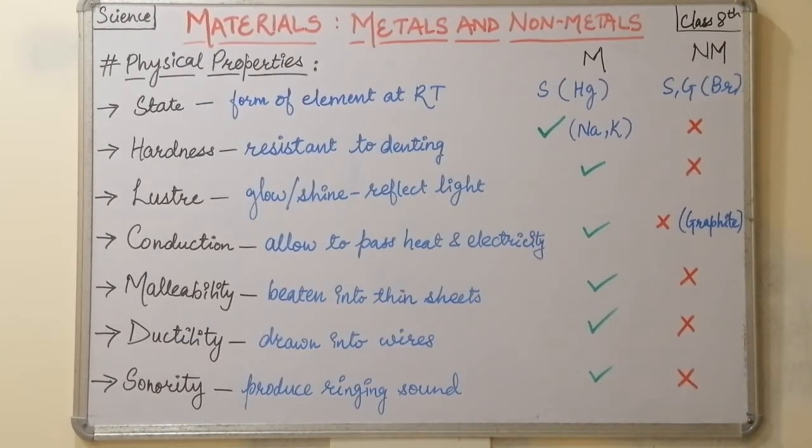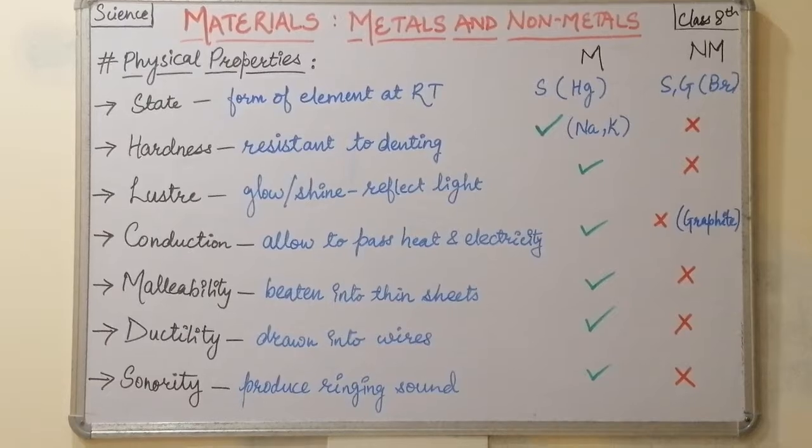Okay, so the physical property consists of, the very first point is the physical state. State is the form of the element at room temperature. It is the form, whether solid, liquid or gas, at which the element is present in the atmosphere at room temperature. So for M we are denoting metals, NM is non-metal. All the metals are solid at room temperature except mercury, and all the non-metals are solid or gaseous. Okay, they are either gases or solids except bromine, which is an element which is liquid in state at room temperature.